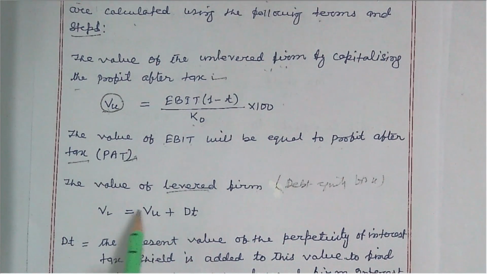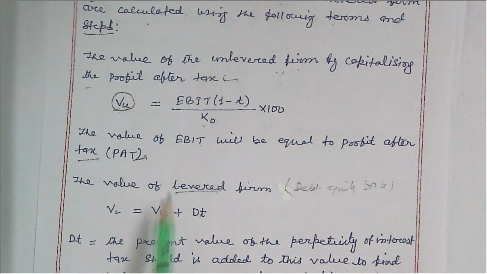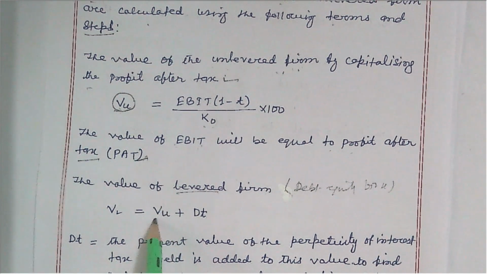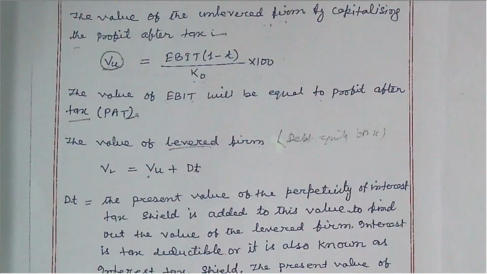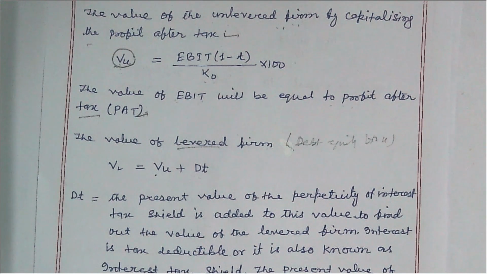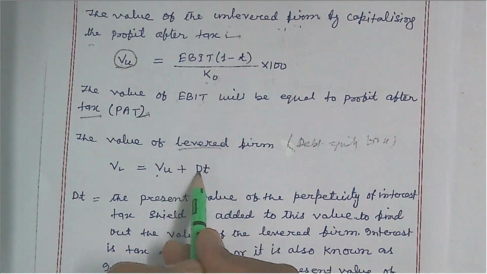Then how do we obtain the value of the levered firm? The value of the unlevered firm will be increased by the amount of the net present value of the tax shield, that is, the tax saving amount, and the present value of the tax saving amount is obtained using the formula D into T.